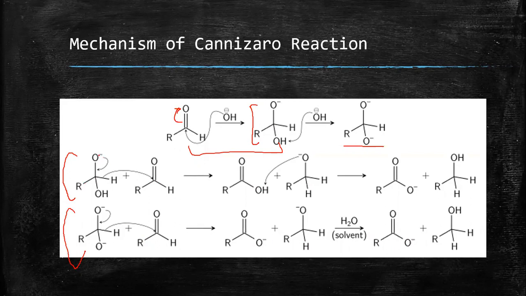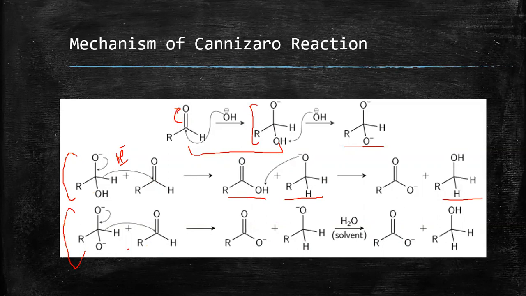Now, with the shifting of electrons from oxygen, the hydrogen atom will be removed from here in the form of hydride. Hydride is a strong nucleophile which would attack the carbonyl carbon and convert it into the alkoxide, and the other compound would be the acid. This alkoxide on workup would convert to the alcohol.